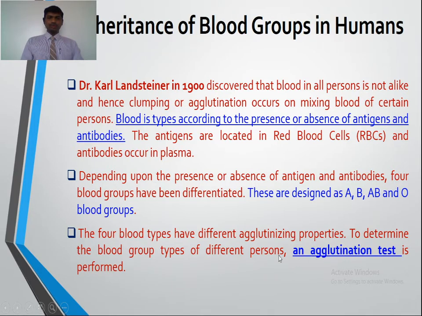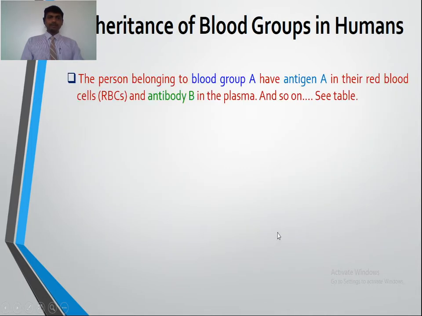So these different types of blood group, that is A, B, AB and O, show different agglutinizing properties, and to determine the blood group of any person, an agglutination test is performed. The person belonging to blood group A has antigen A in their red blood cells or RBCs and antibody B in the plasma. So such a person having antigen A in their RBCs and antibody B in the plasma has blood group A.